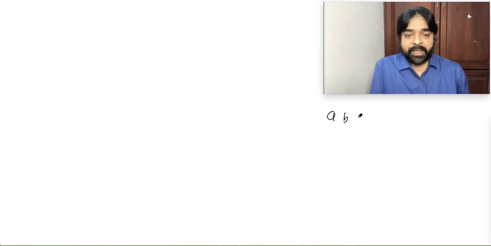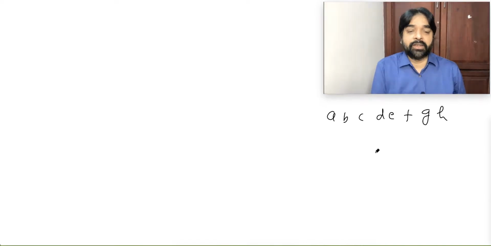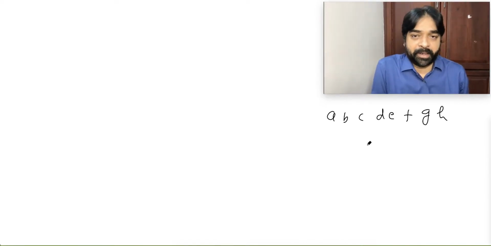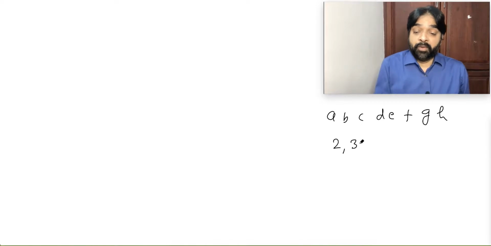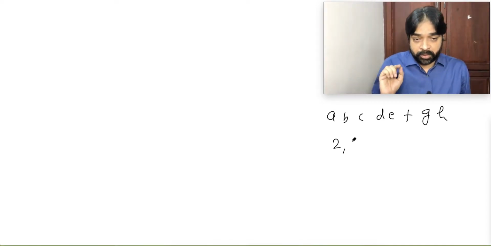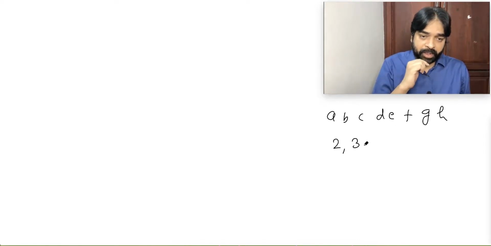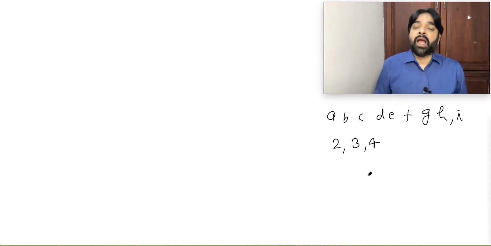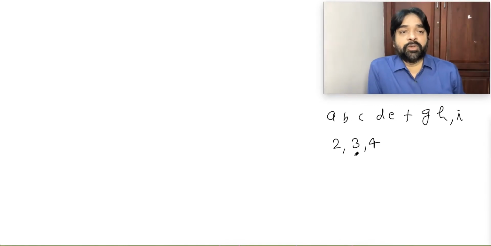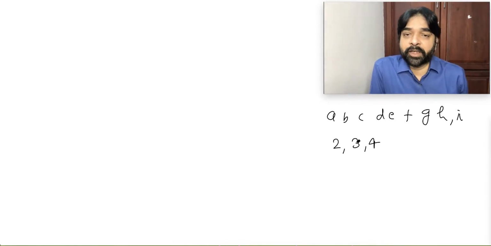Suppose I say A, B, C, D, E, F, G, H. How many letters? 8 letters. 8 different objects I am having. I want to make a group of 2, 3, and 4 objects. I want to make 3 groups. First group should contain 2 objects, second group should contain 3 objects, and third group should contain 4 objects.